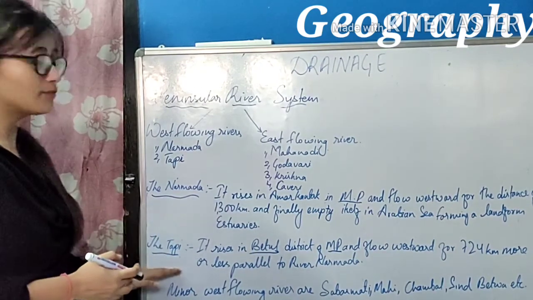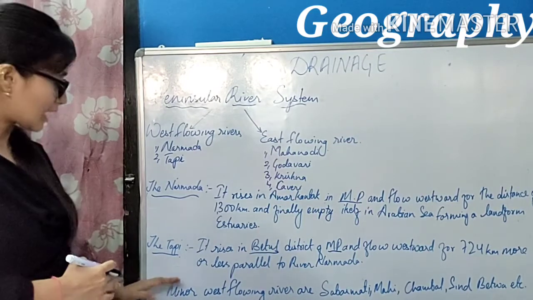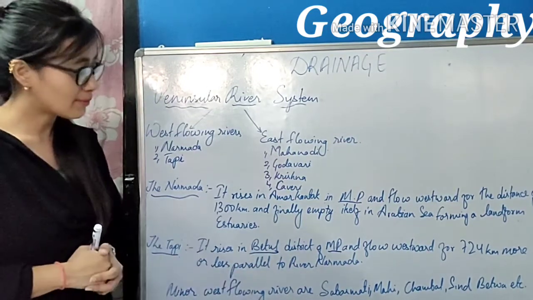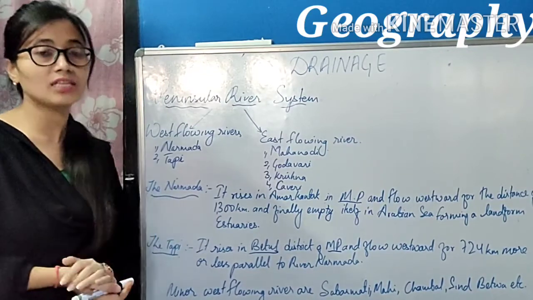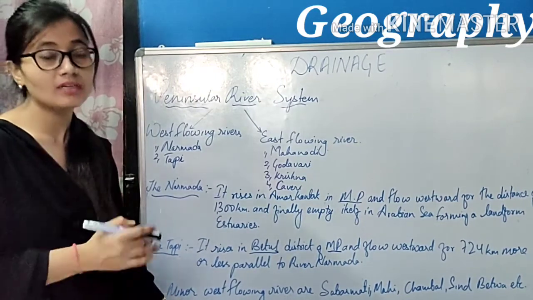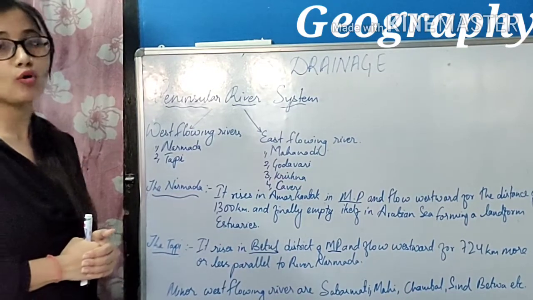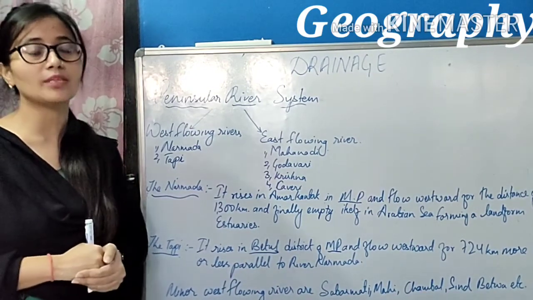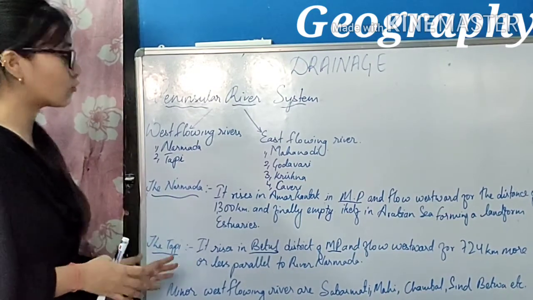Apart from these two rivers, there are other minor rivers that flow towards the west. They are Sabarmati, Mahi, Chambal, Sindh, Betwa. So these are the names of the minor rivers that we have in Peninsular India. They flow towards the west. But the important major rivers are Narmada and Tapi. So this was about the west flowing rivers.